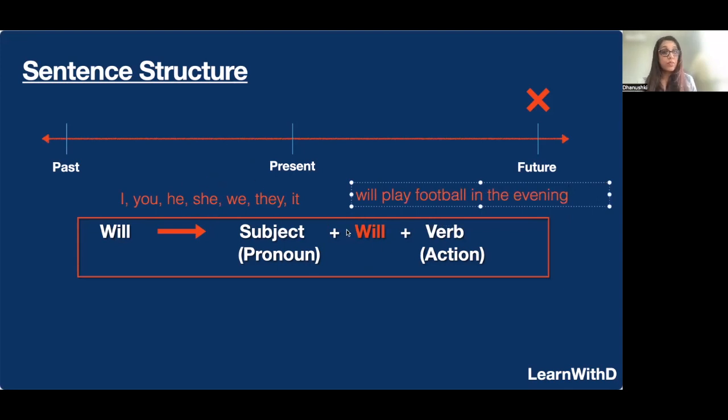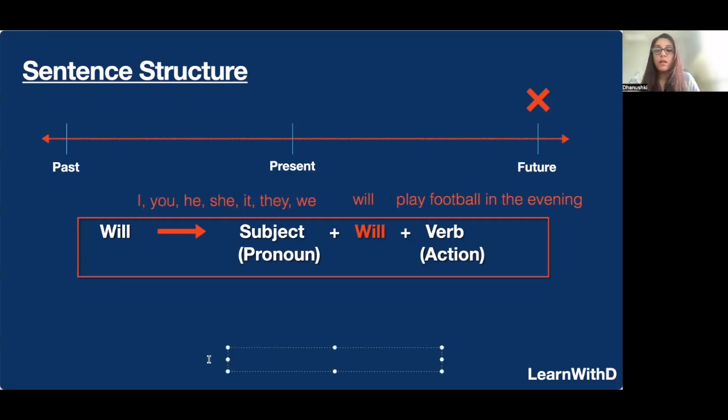We use the word will over here, and we use the verb and then the rest of the sentence. All right. So remember, you can say, I will play football in the evening. You will play football in the evening. She will play. We will play. They will play. All of those pronouns, it's the same structure. Okay. The verb doesn't change. The sentence structure does not change. It's the same. All right.